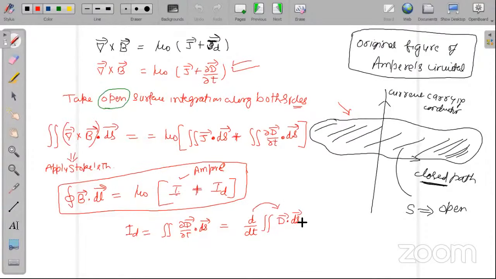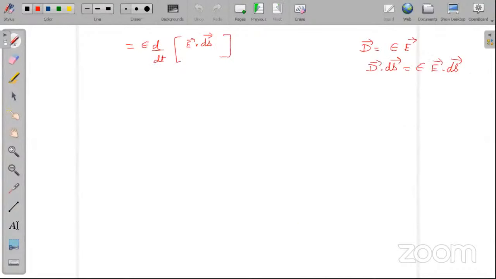So this can be written as, and it was a surface integration also. Sorry, it is an open surface integration. Now please tell me, what is this quantity? It is phi e, flux. So it is epsilon d phi e upon dt.